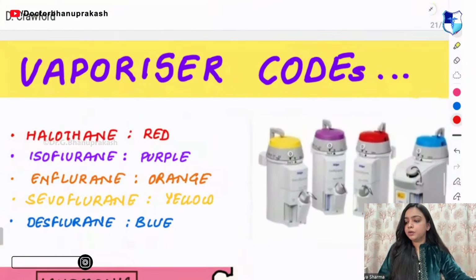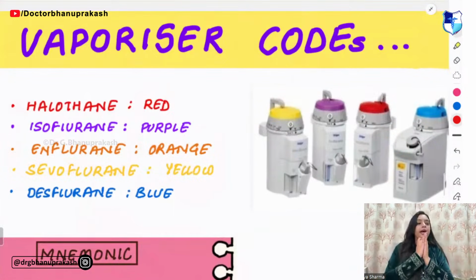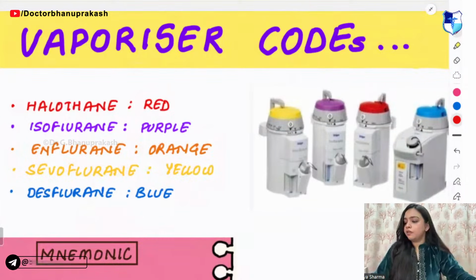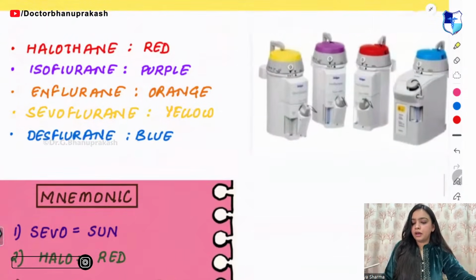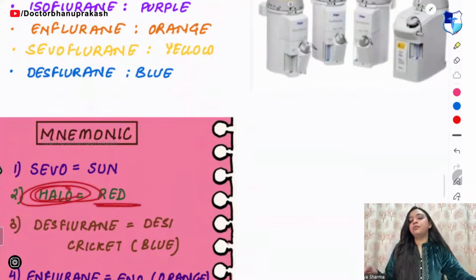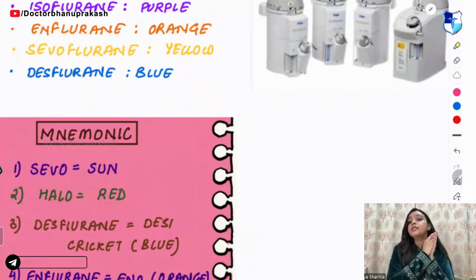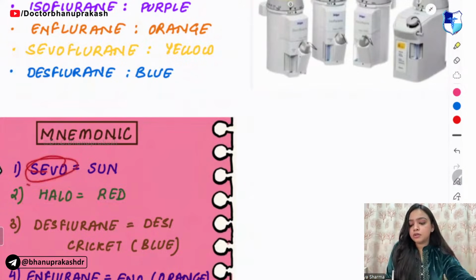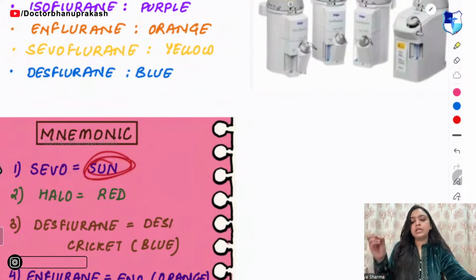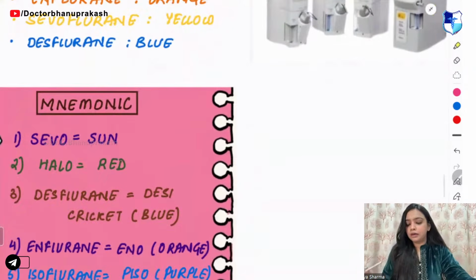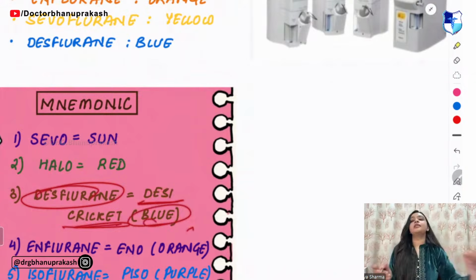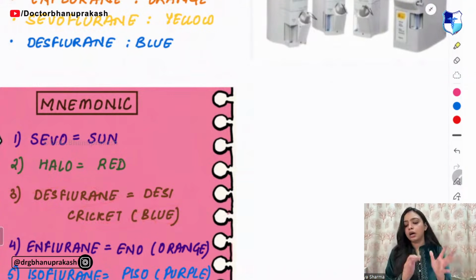Now, guys, moving on to the next slide, that is vaporizer codes. The first vaporizer code is halothane. Halo is red. From Sevo, remember the sun. Then Desflurane, remember Desi cricket. Our Desi cricket team is of blue color.